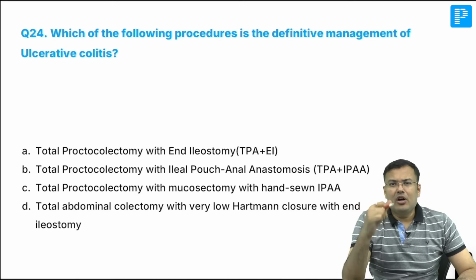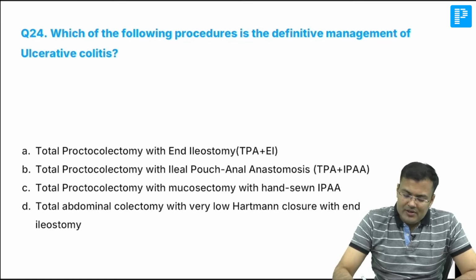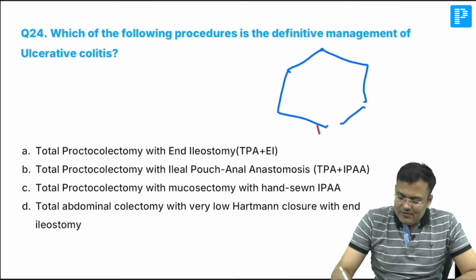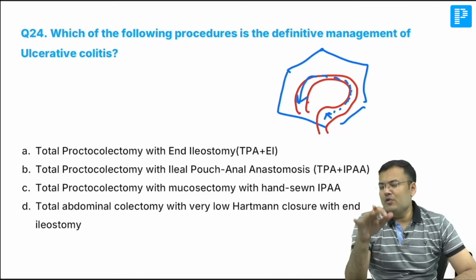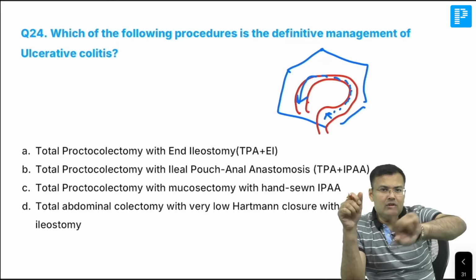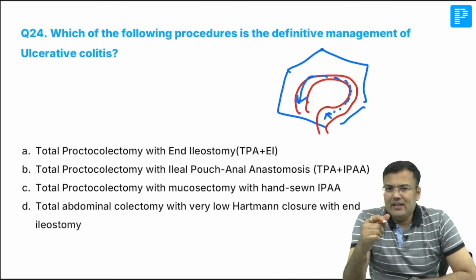Easiest question. All of you know what's the problem in ulcerative colitis. See, this is the patient. Okay, guys? In this case, what's the problem? You can see the disease starts from rectum. Clear? Disease starts from rectum and it moves cranially upwards. When it moves cranially upwards, it is going to involve sigmoid colon, descending colon, transverse colon. It is having continuous lesions. If there are continuous lesions, what can you do, you remove the whole colon, remove the whole rectum.